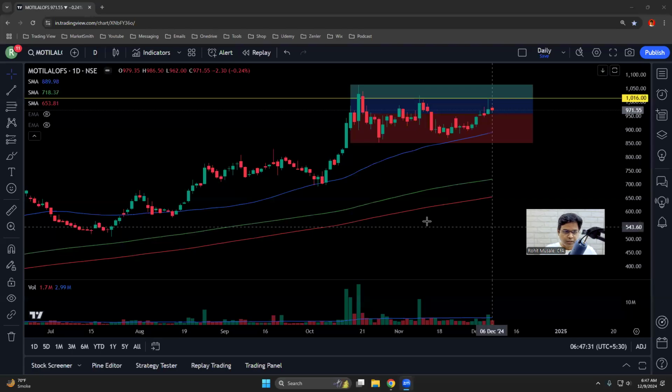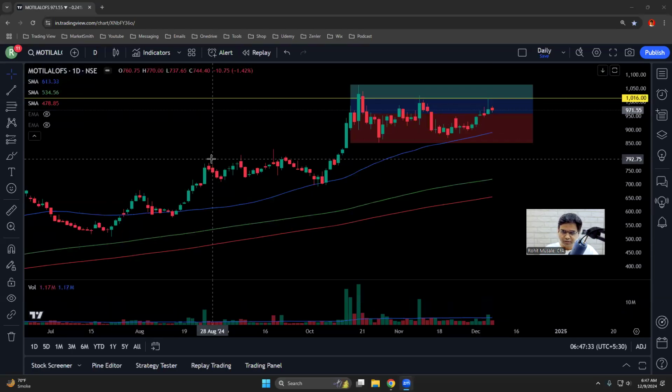So let us look at Motilal Oswal Financial Services. I personally have rejected the stock and I want to explain to you the reason why I have rejected this stock. It shows very good relative strength, but I find some weaknesses in the numbers of the stock, which is why I choose to stay away from this.